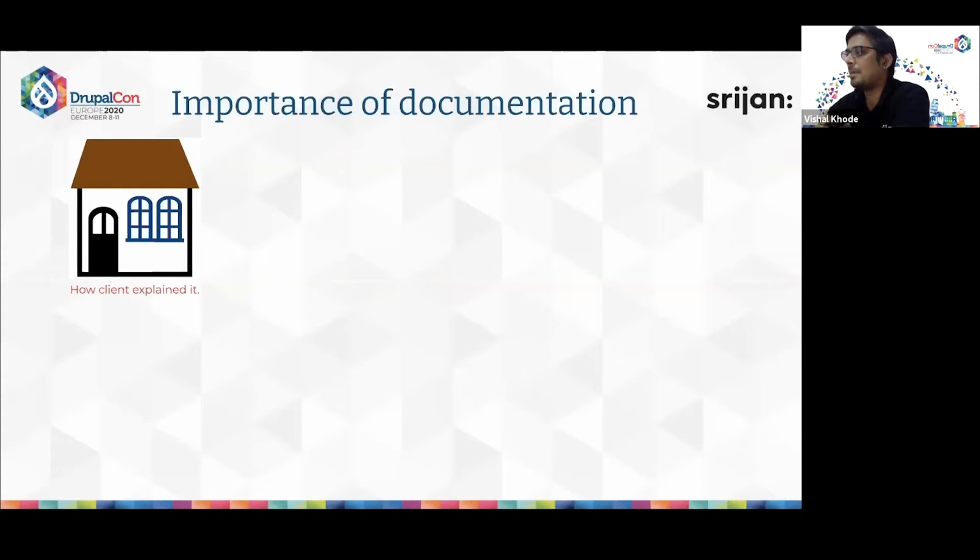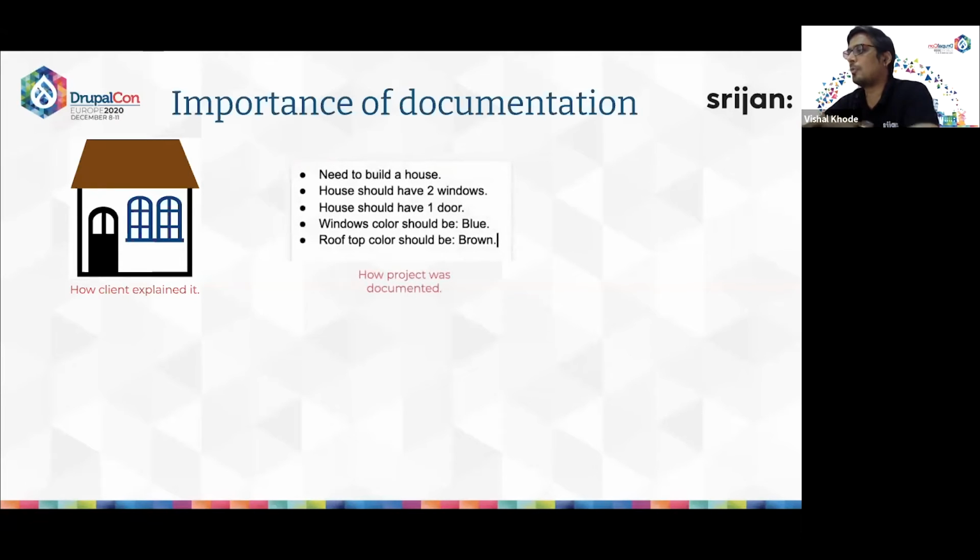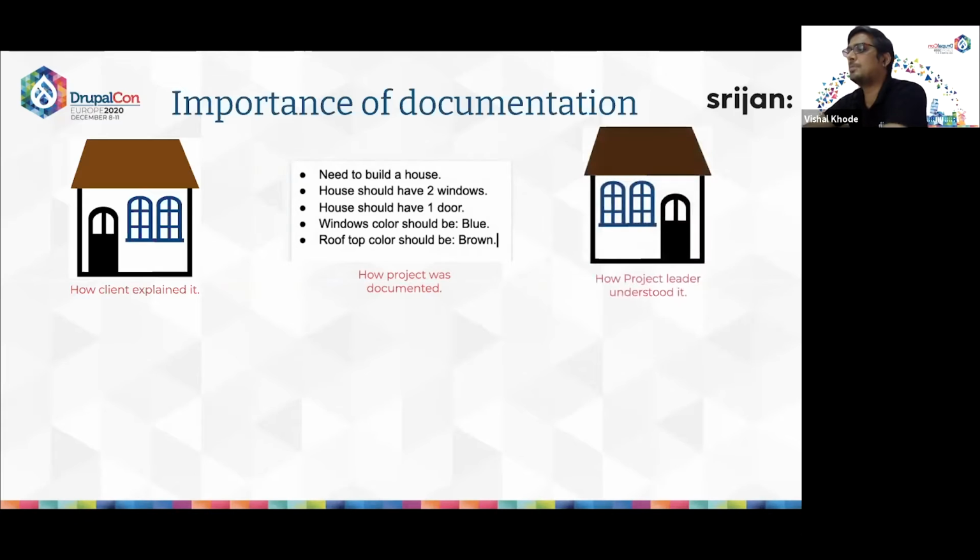Now all the requirements were discussed orally and there was no written documentation, or let's say only very basic documentation was captured. So this is how the project was documented. The important points were noted somewhere. The requirements were identified by the team and then listed. Let's see now how the project leader in the team understood it.